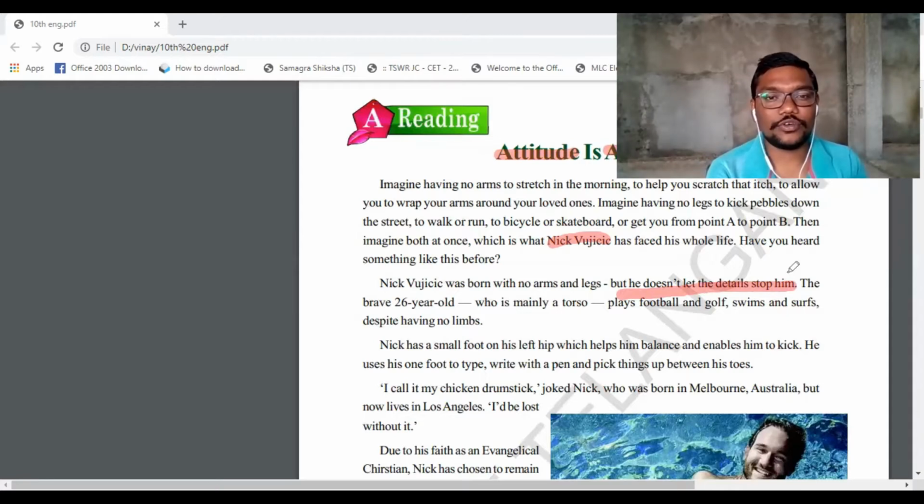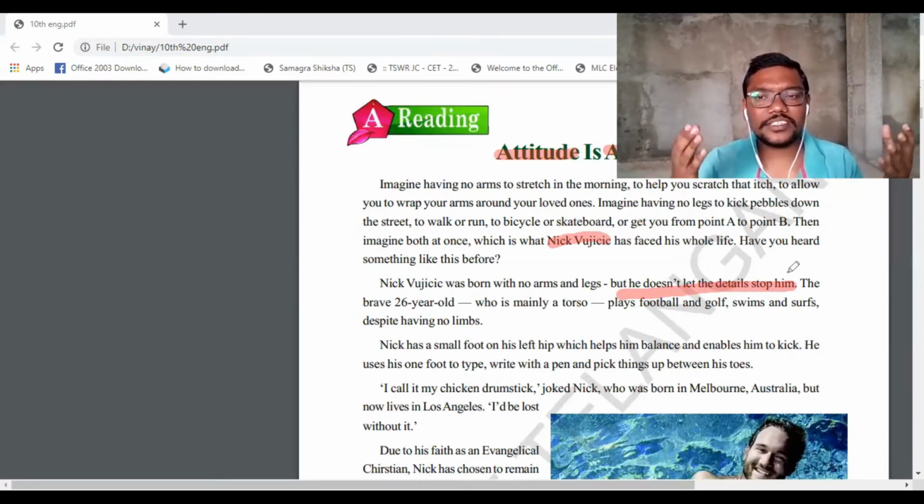So here you are going to get it in the paragraph. See, what are the details? What details does he have? He has no arms and he has no legs. So that is the details. But these details did not stop Nick. Understood?